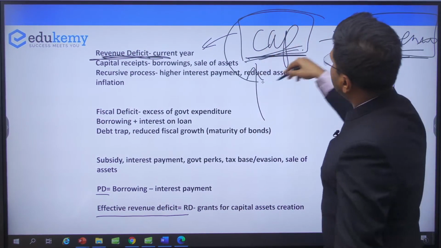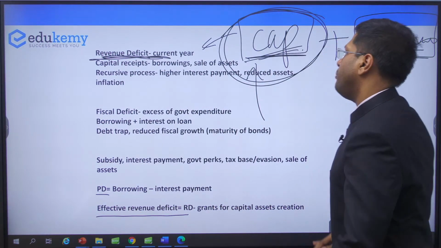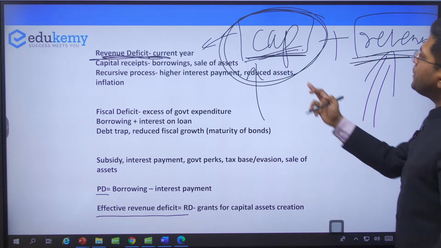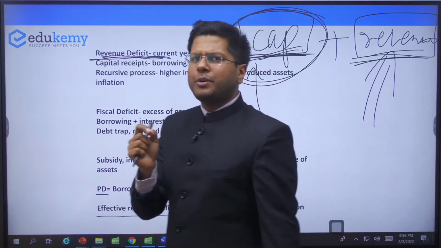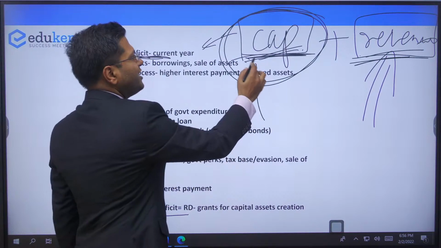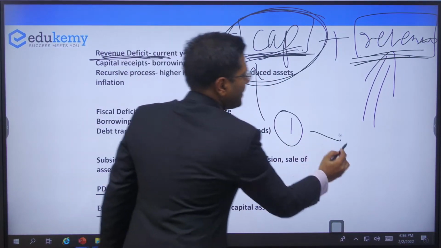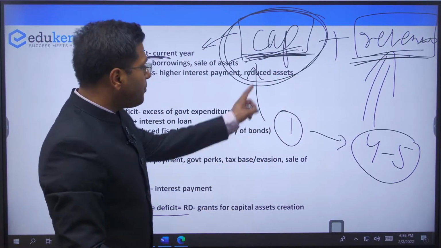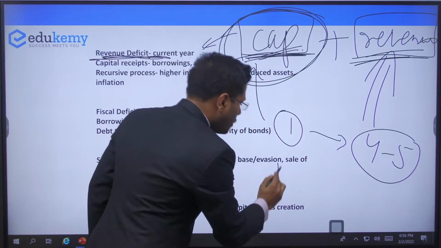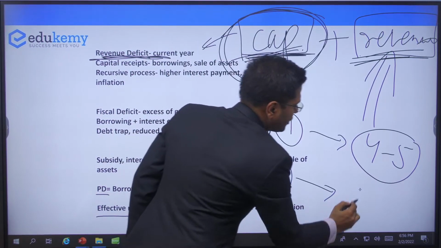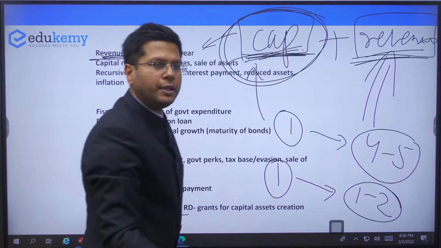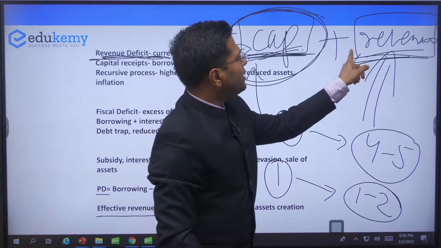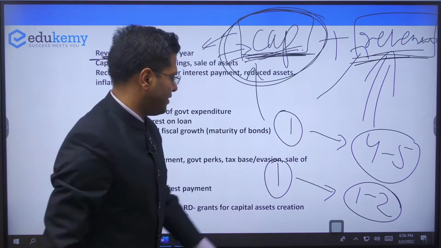because capital expenditure is always treated as a very good method of creating assets and generating income for the future. Why? Because, as we have discussed previously in editorials, I clearly remember, you invest 1 rupee in capital creation, and it will become 4 to 5 rupees because it has created capital for the times to come, even beyond that specific year. But if you give 1 rupee for a person to eat, it might create the impact of 1 to 2 rupees only. That's it. So this is a positive one, and effective revenue deficit ensures that we understand the proportion we are spending only on revenue expenditures, right?